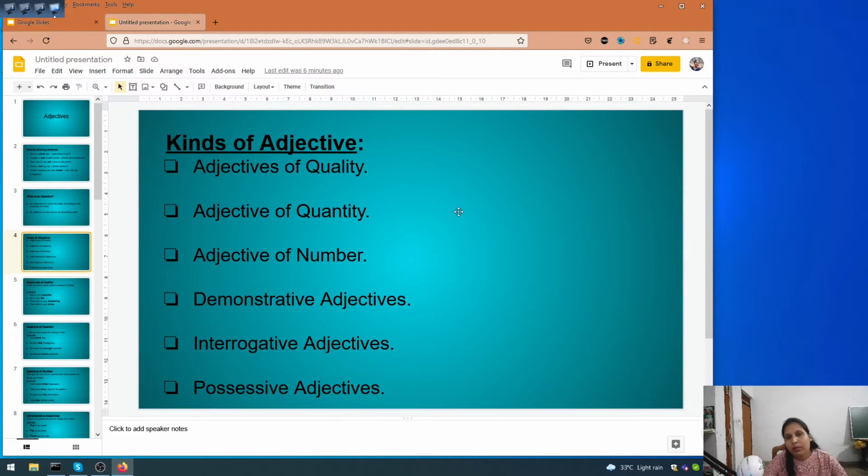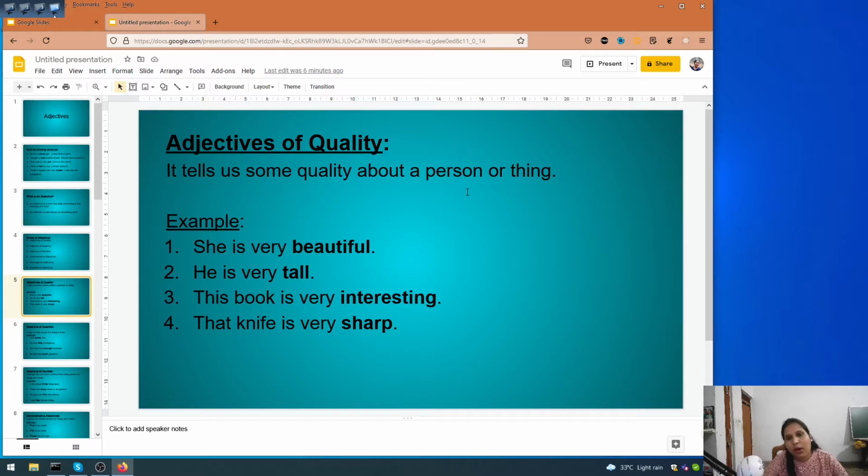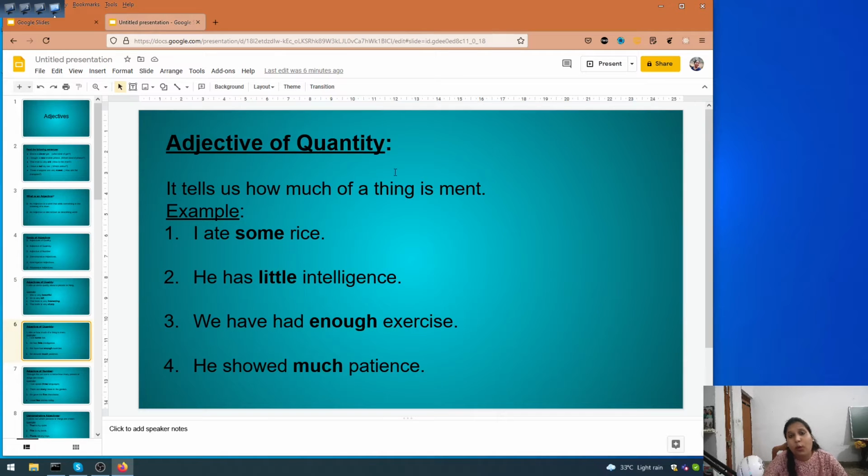Okay, apart from this, we also saw kinds of adjectives like adjectives of quality, adjectives of quantity, adjectives of number, demonstrative adjectives, interrogative adjectives, and possessive adjectives. So what is an adjective of quality? The word which adds quality to the noun. For example, she is very beautiful. Yes, so this word beautiful is adding quality to the girl. So it is written here, she is very beautiful. He is very tall.